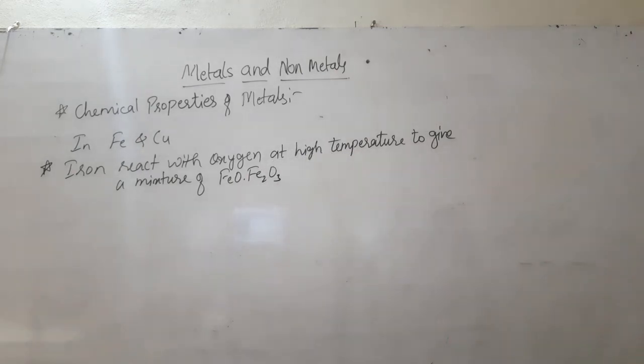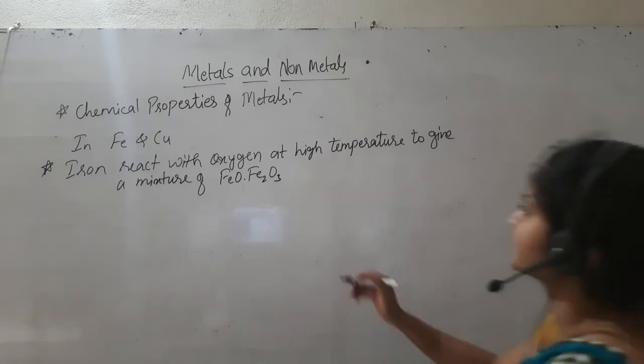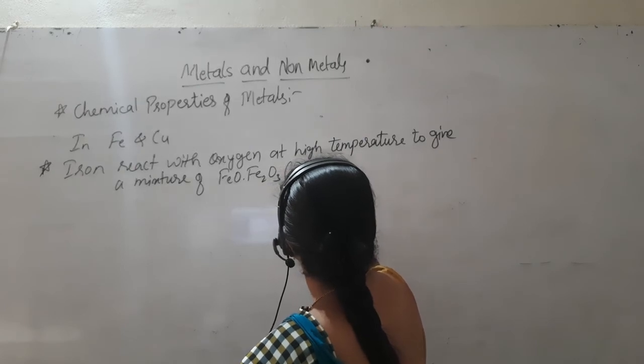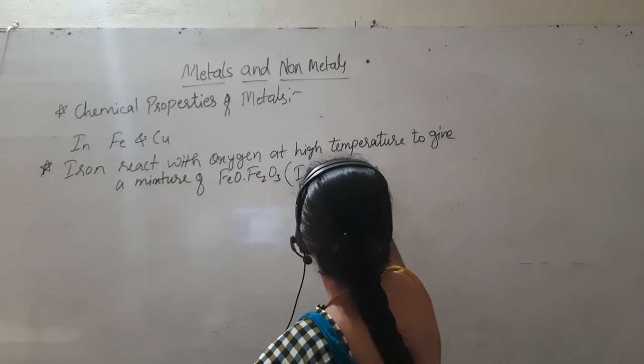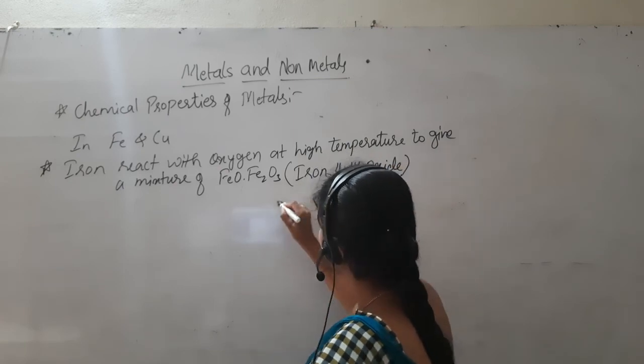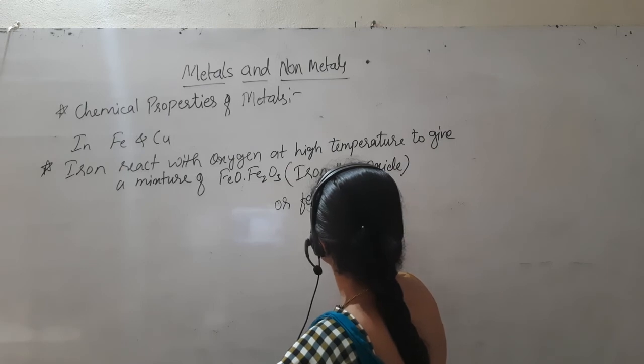The name of this is ferroferric oxide, also known as iron 2,3 oxide. Or it can also be known as ferric oxide.